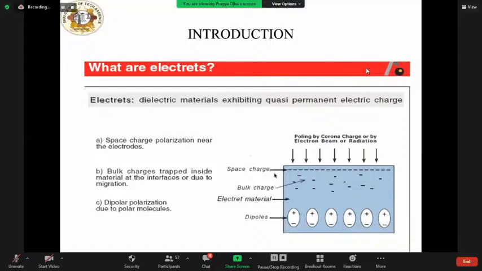Basically, the three processes that can take place when a dielectric material is subjected to an electric field are space charge polarization near the electrodes, bulk charge trapped inside the material at the interfaces or due to migration, and dipolar polarization due to polar molecules. Different charge trapping possibilities exist, and you can see them in this figure.